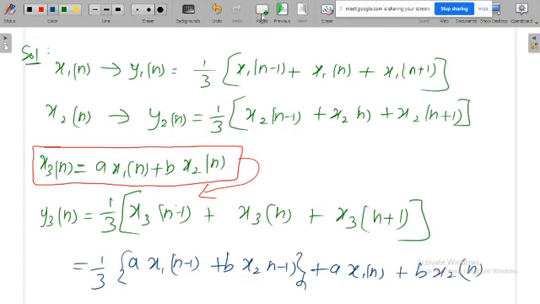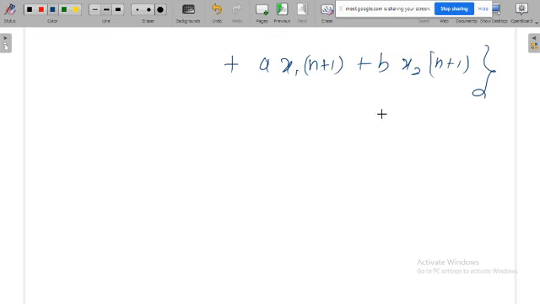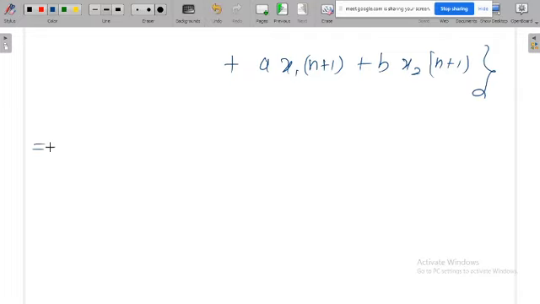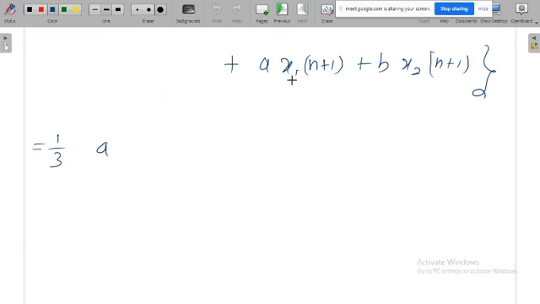Then what about the next component? The next component is plus a x1, instead of n I have to write n plus 1, plus b x2 of n plus 1. This is the last component. Again this 1 by 3 is common for all. Then you just make some adjustment. Wherever a is there, I will take that component. A is present here, here, and here.